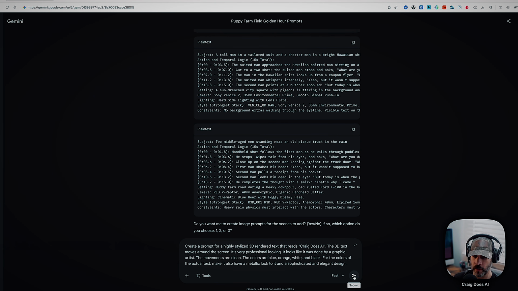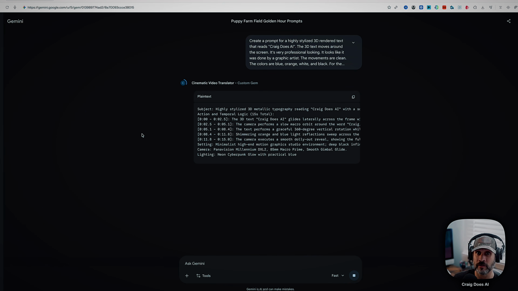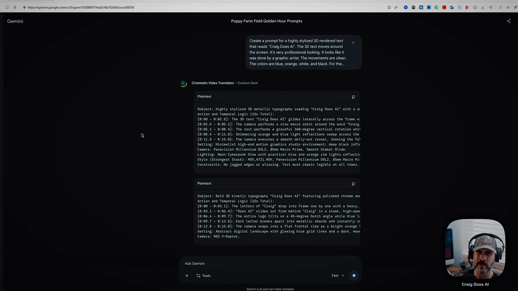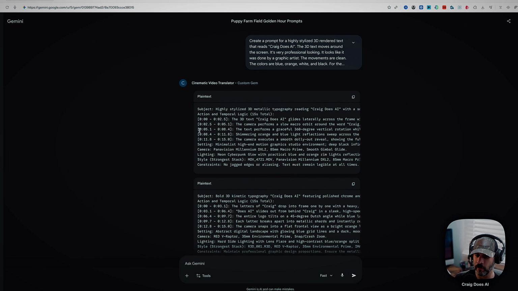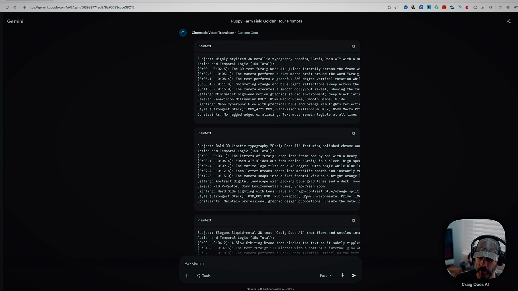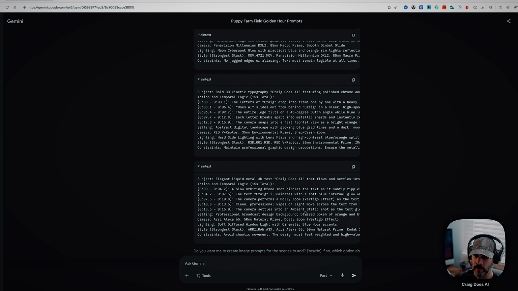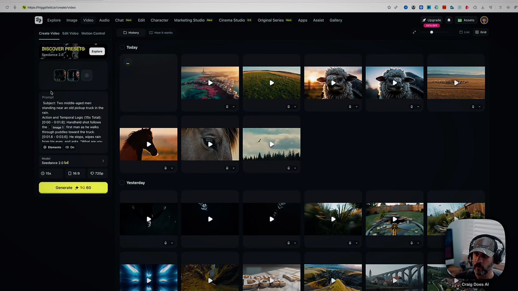So now I will submit that and we'll get this prompt. Now I know that I did not give it an image of the text that I wanted. I just told it what I wanted. Is that going to be a problem? Is it going to misspell it? That's what we're going to find out. So let's just look at these. Highly stylized 3D metallic typography, Craig does AI, bold 3D kinetic typography, and then elegant liquid metal. You know what? I like the elegant liquid metal. So let's do that. I'm going to copy this prompt. Now I have no idea how this is actually going to work, but we're going to find out anyway.